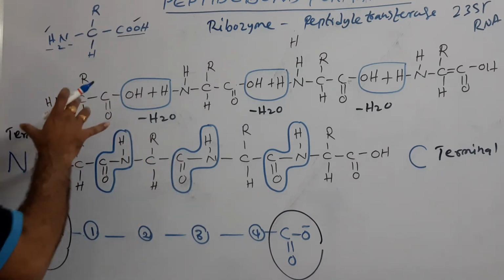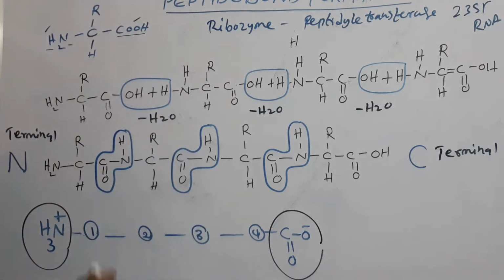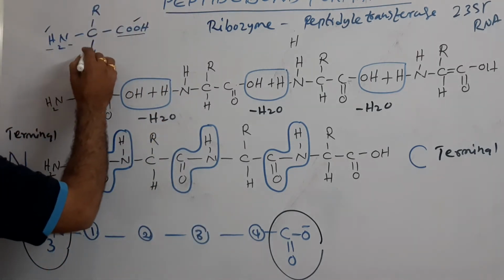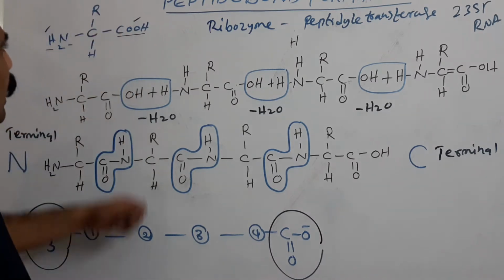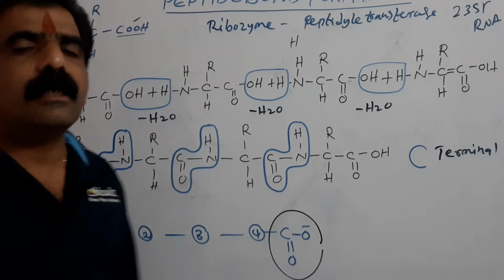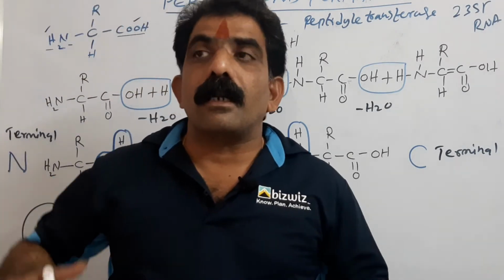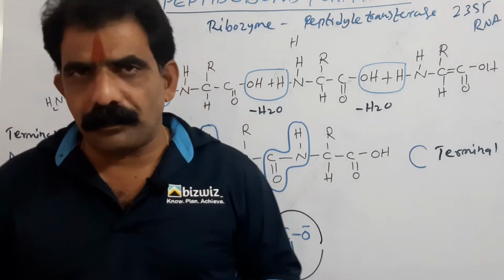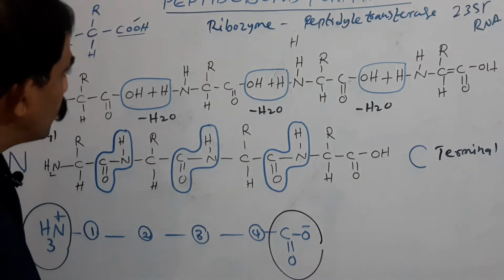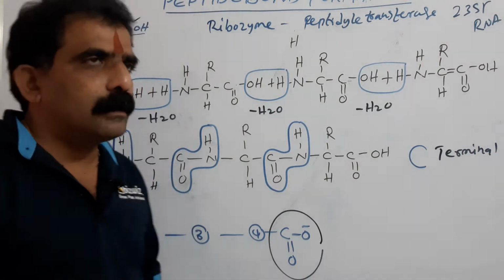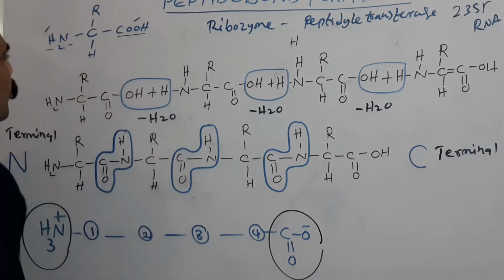Of these, three substituent groups are common to all the amino acids. They are the amino group, hydrogen, and the carboxyl group. And the one remaining is R. R is a variable group, because of which there are different types of amino acids. Apart from R, all the remaining substituent groups are present in all amino acids. They are common to all, and the difference lies here.